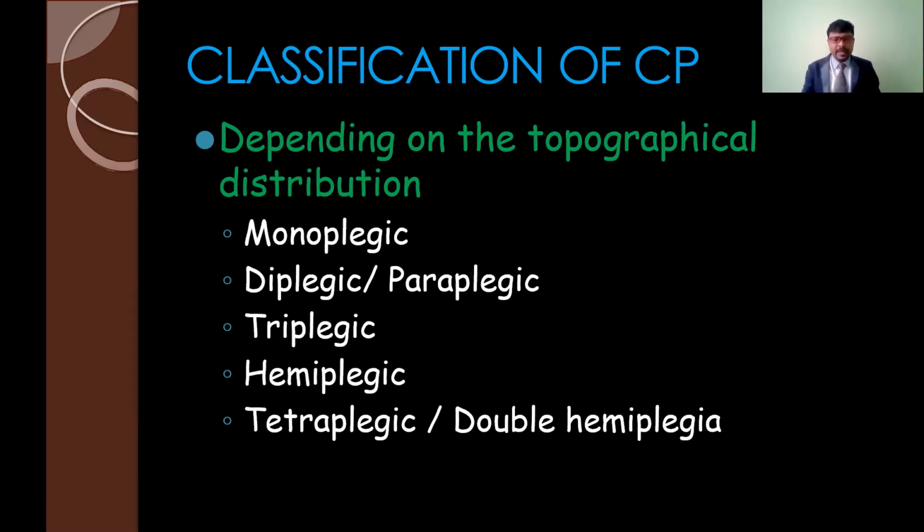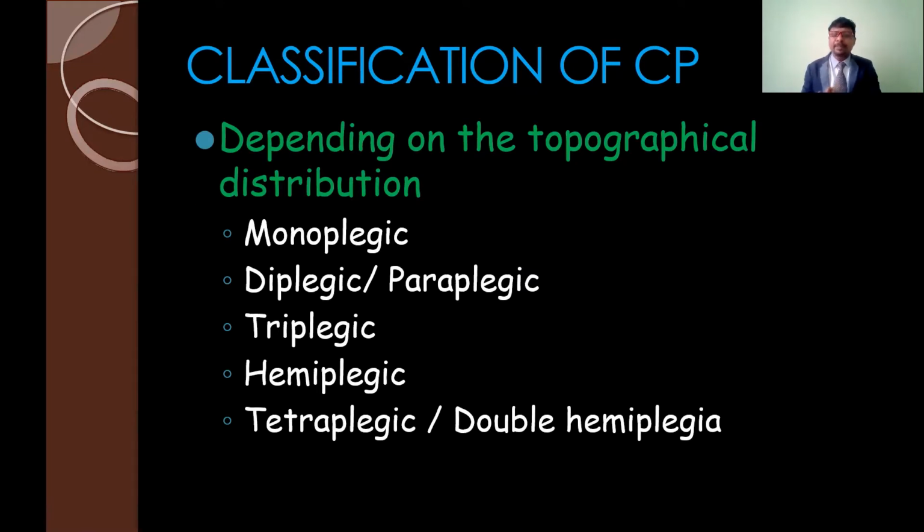For example, here we are going to discuss the topographical distributions, which are called monoplegic, diplegic or paraplegic, triplegic, and also hemiplegic, tetraplegic, and also double hemiplegia. Here we have to understand what is meant by plegia and what is meant by paresis.